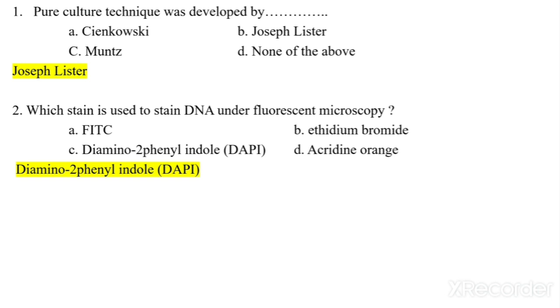When we use this stain to stain the DNA, this stain emits light under the fluorescent microscope, that is fluorescence, and according to that we can identify the structure of the cell or any organism.